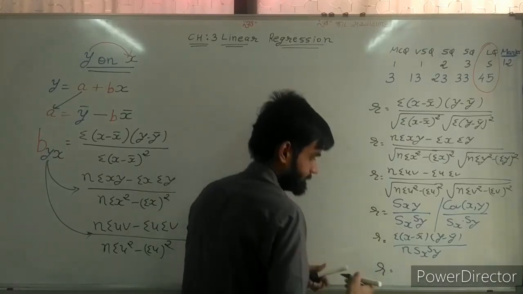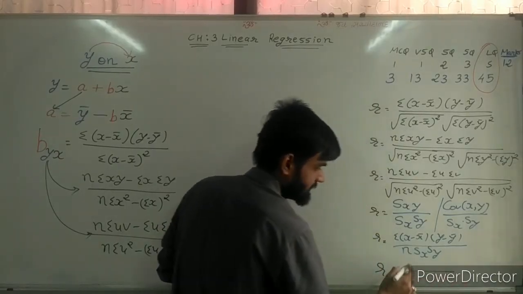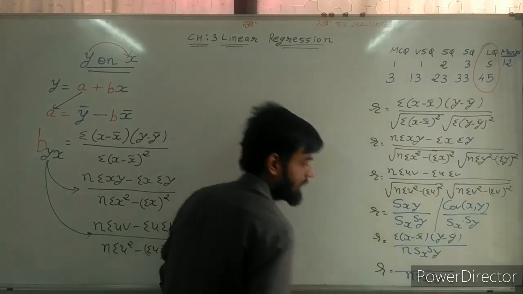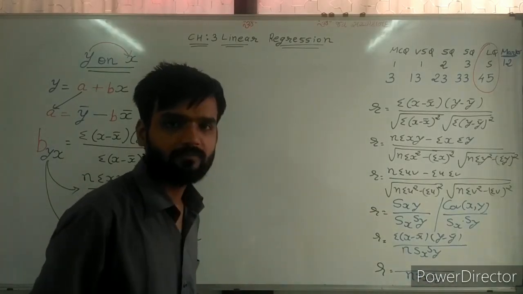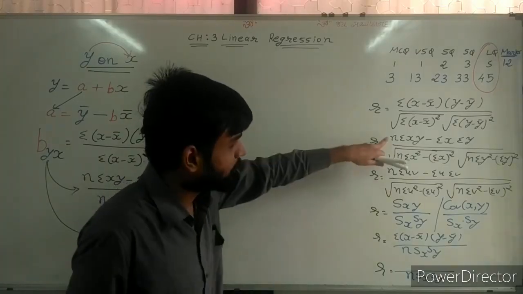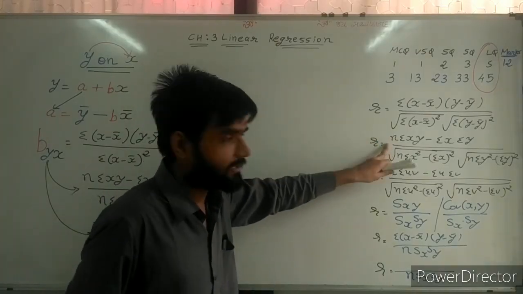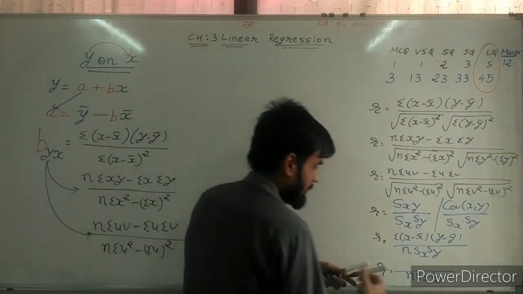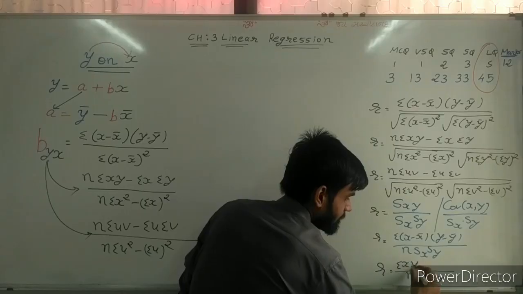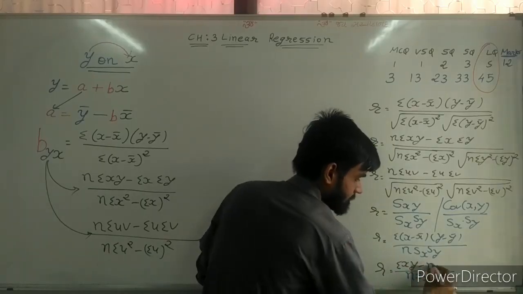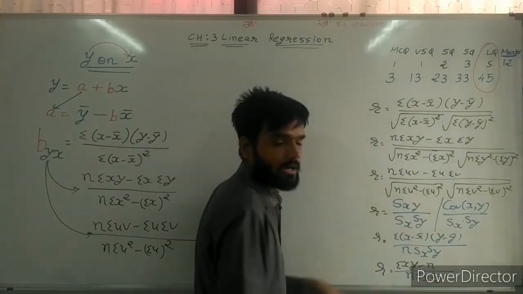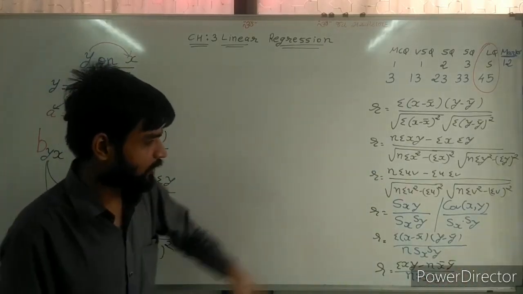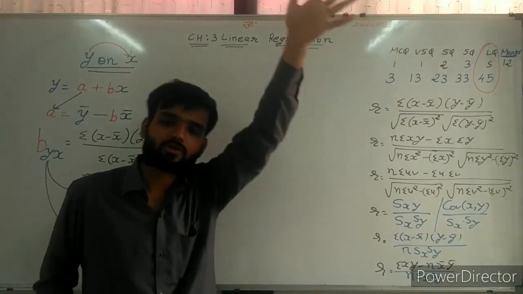Sir, third formula. Denominator remains same, Sx Sy remain the same. Now in numerator, second formula was used. Write n, take n to the back. So sigma xy minus n, write x bar and y bar instead of sigma x and sigma y. So x bar and y bar. These were the three formulas used in short questions.